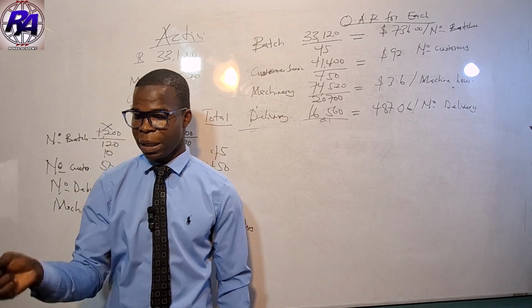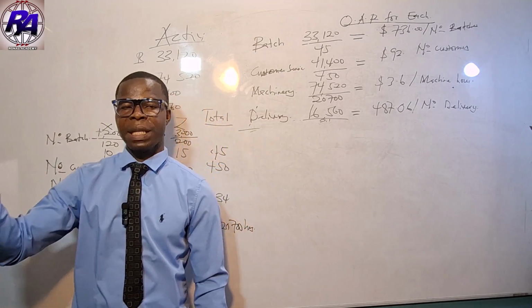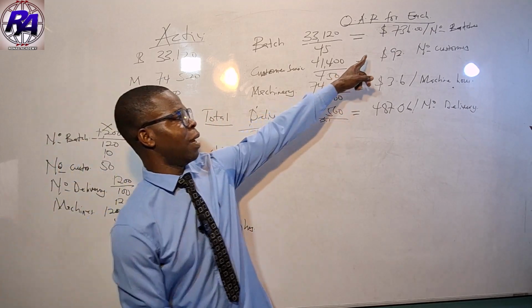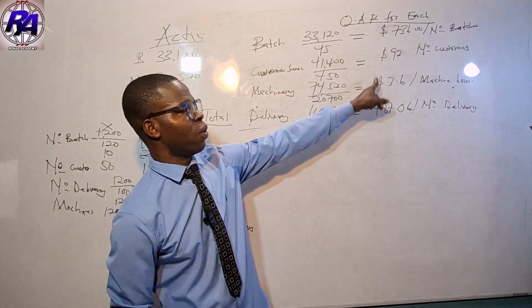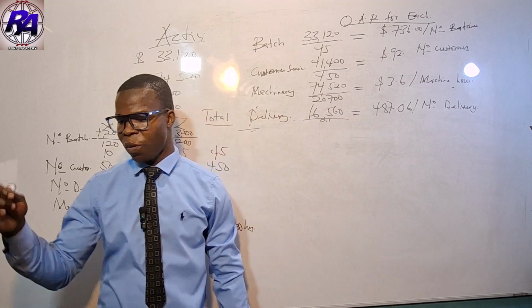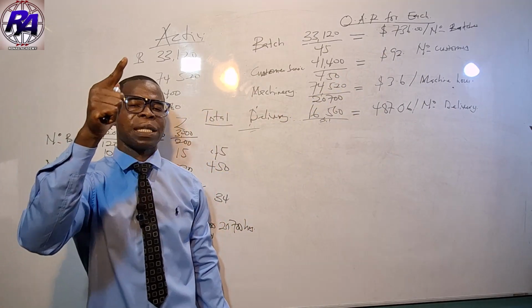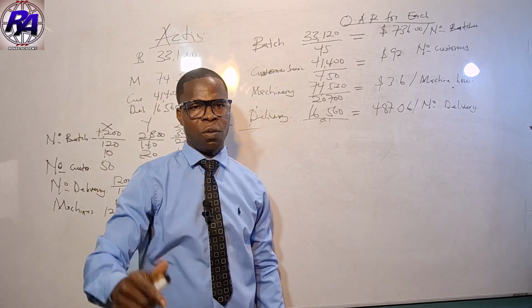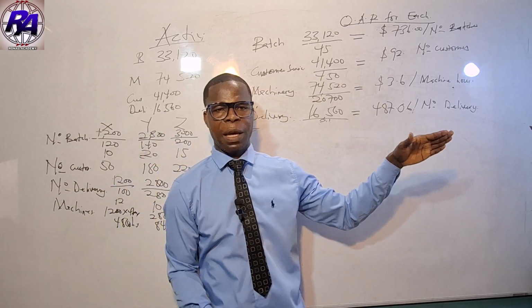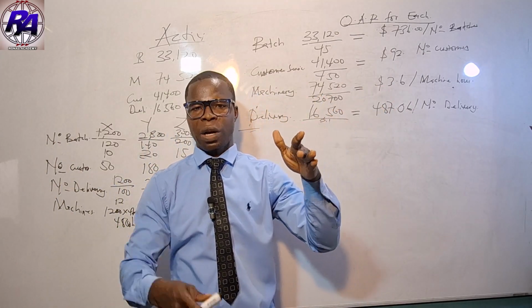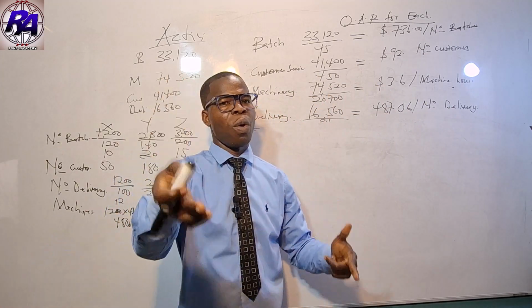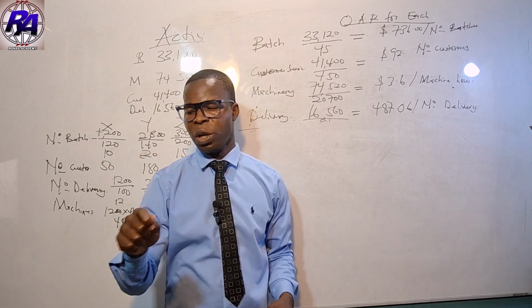If you look at the requirement, it said calculate the activity rate per batch. So activity rate per batch, that is what we have done here. So the first requirement is what we have done here. If you look at the next one, they say calculate the total cost of unit of product X. So we will do for only X. Then I will leave the Y. Once we've done X, we can do Y and then the Z.